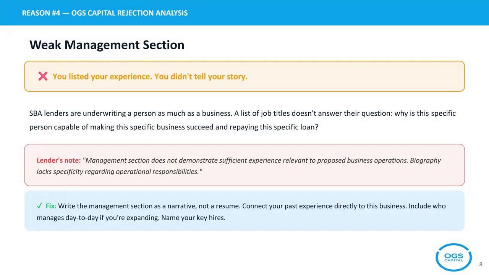Reason number 5, submitting a plan not tailored to the lender. Different SBA lenders have different priorities, preferred industries, and risk tolerances. Sending a generic business plan that could apply to any lender shows you haven't done your homework. The fix? Research your target lender's portfolio, loan history, and stated preferences. Customize your executive summary, industry framing, and risk mitigation language to speak directly to that lender's criteria.